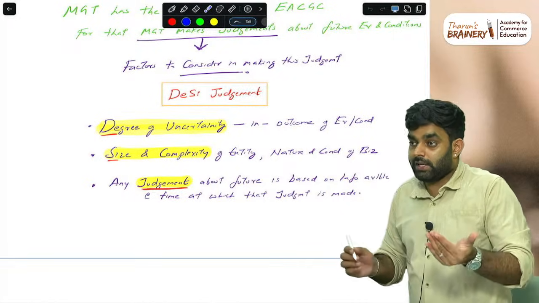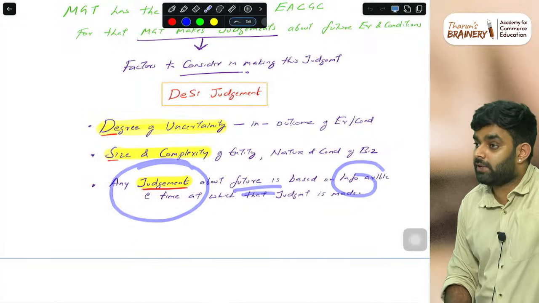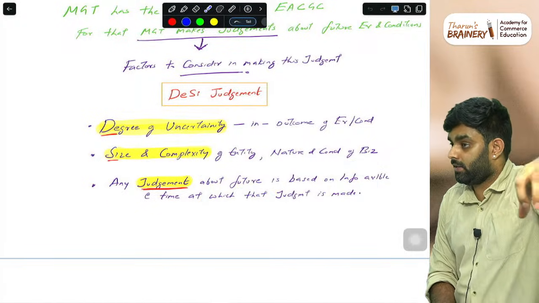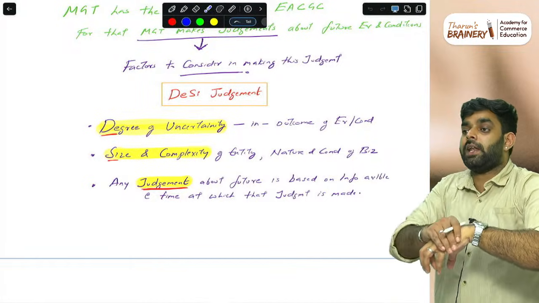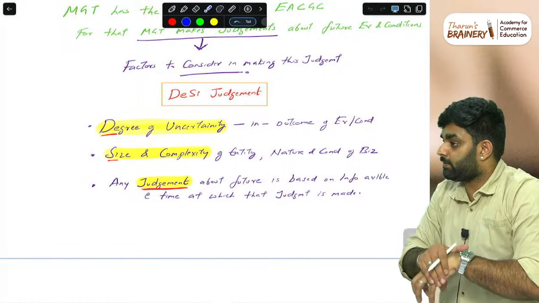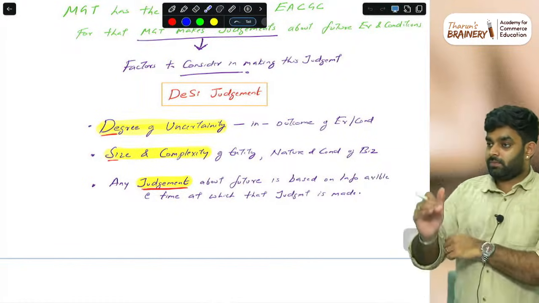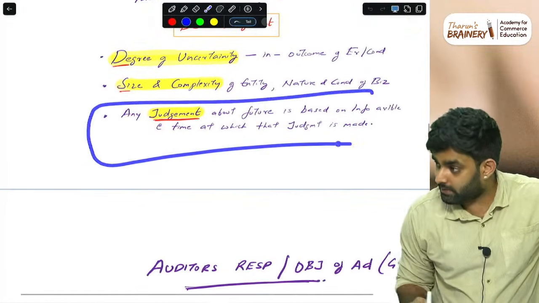In that case, any judgment about the future is based on whatever information was available at that date. Today management is making an assessment. If management has checked all the available information and then made the assessment, management is correct. Keep that in mind. Don't say management is wrong there. Keep this one sentence in mind.